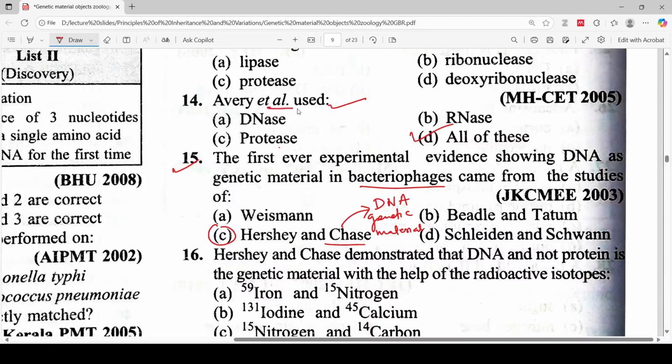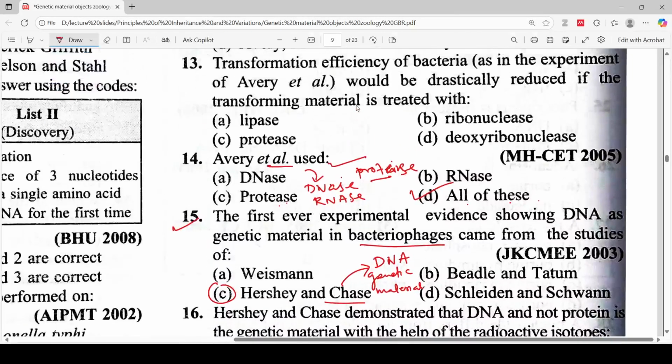In their experiment they used all these: DNase, RNase and protease. So let's move to the next question.